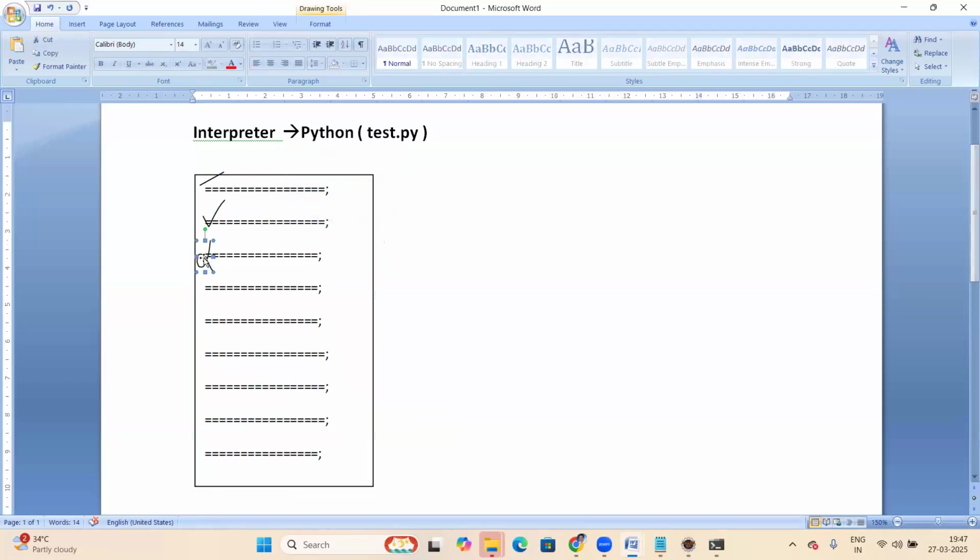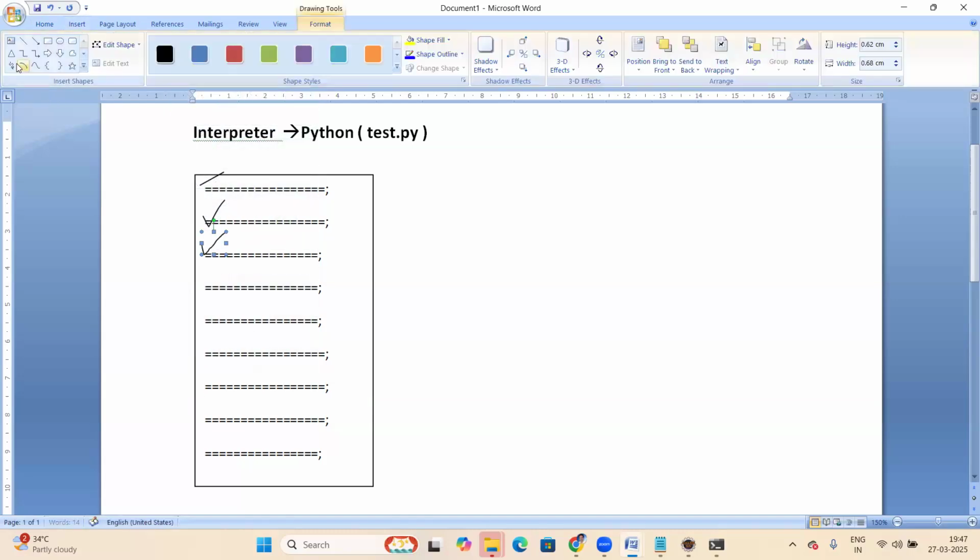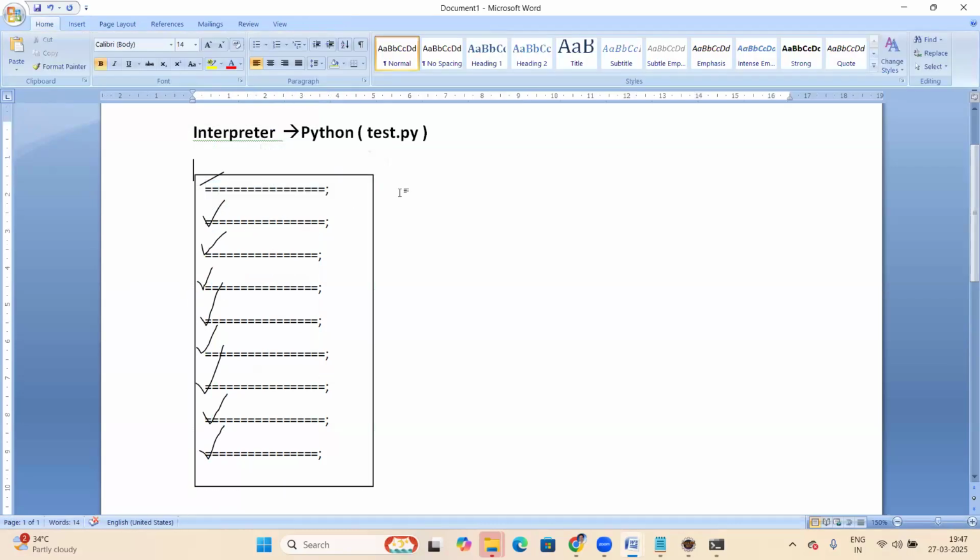Suppose no errors, and top to bottom all the statements are checked and completed. Checking is line by line. Suppose all lines are checked and there is no error. Then what happens here? Then execution starts, with the first statement.